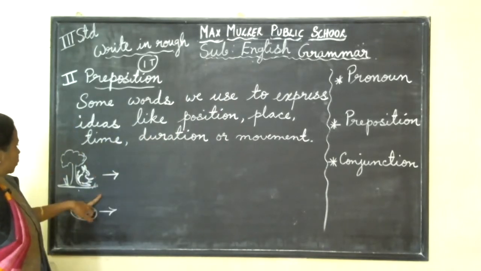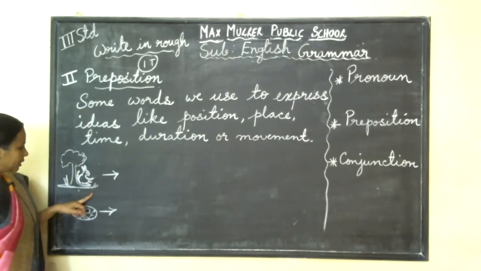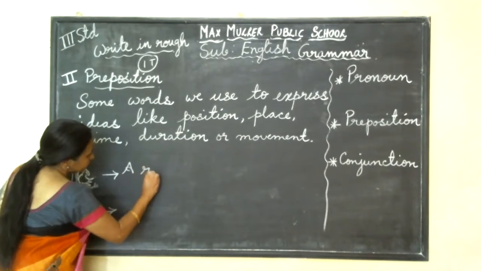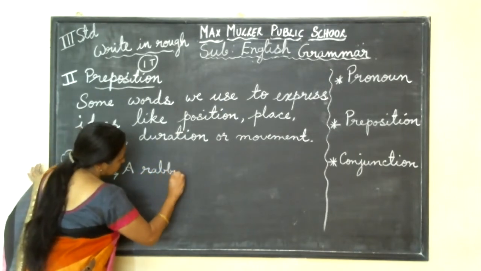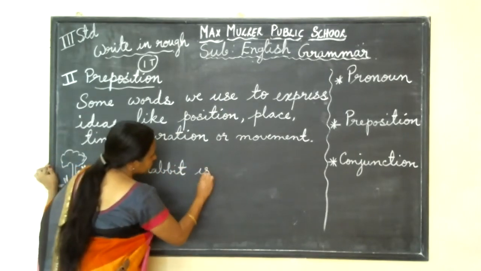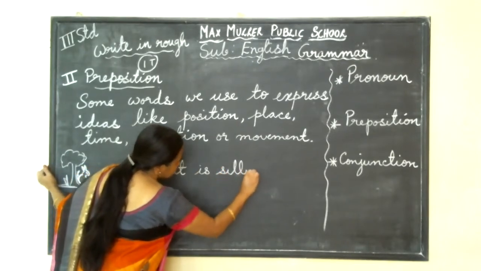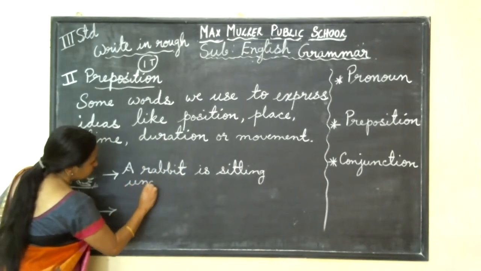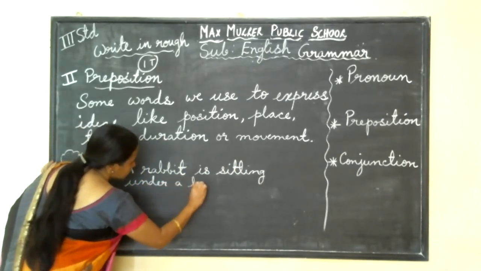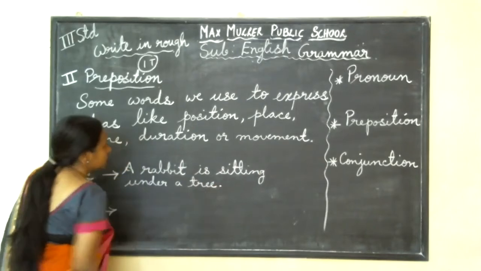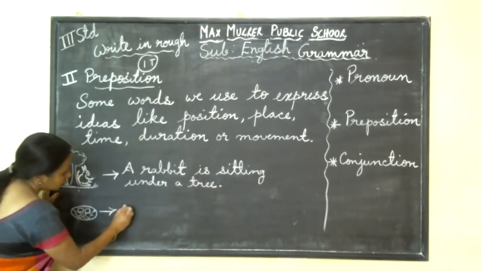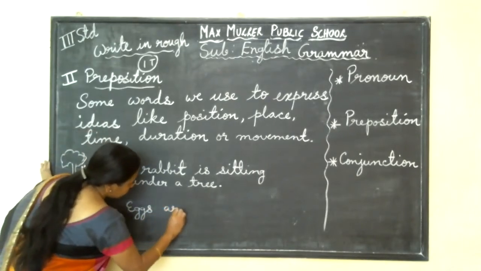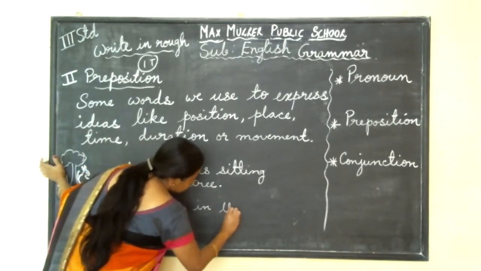So here you can see some pictures. One rabbit is sitting under a tree. So I'll write the sentence here: A rabbit is sitting under a tree. Here, eggs are in the basket. Eggs are in the basket.